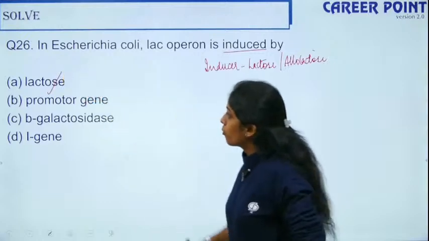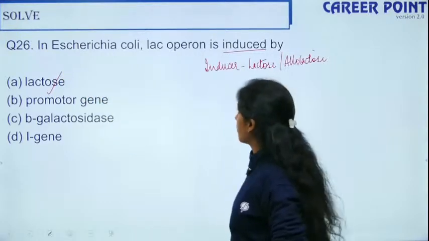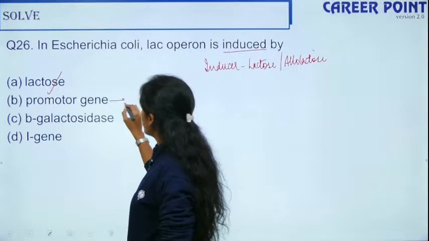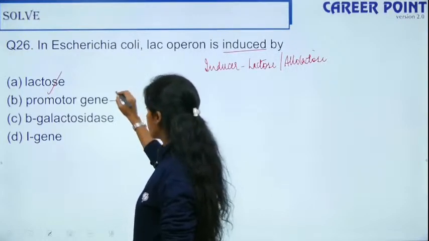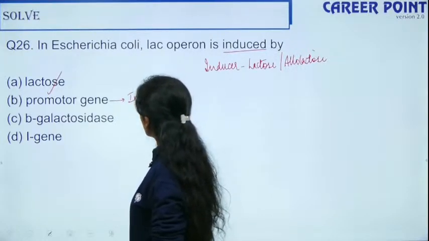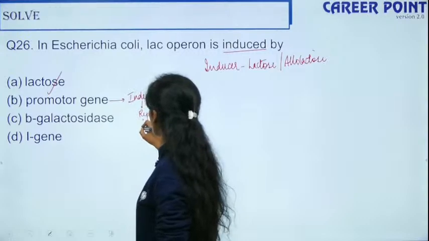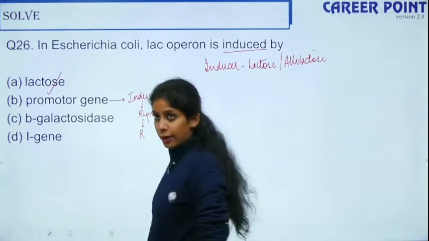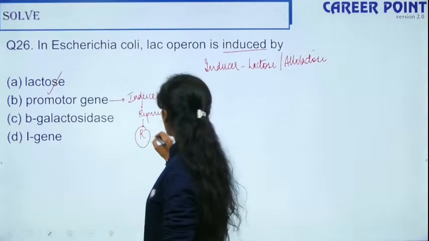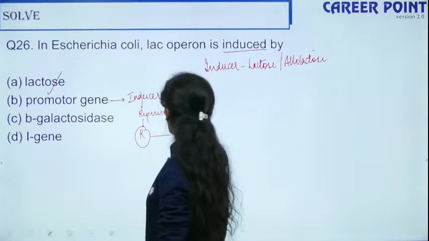So the promoter gene will go forward to your inducer and it produces a repressor mRNA, which in turn produces a repressor protein, right? But this repressor protein will go and bind to the operator.